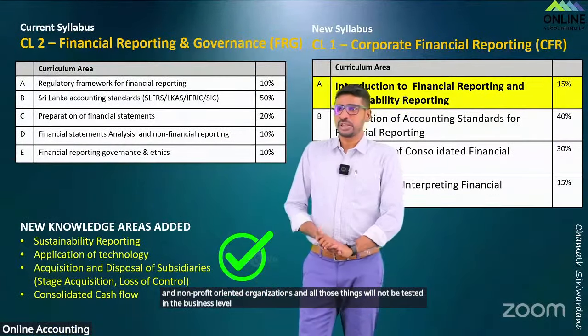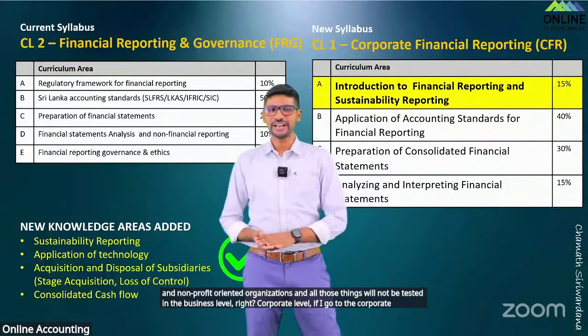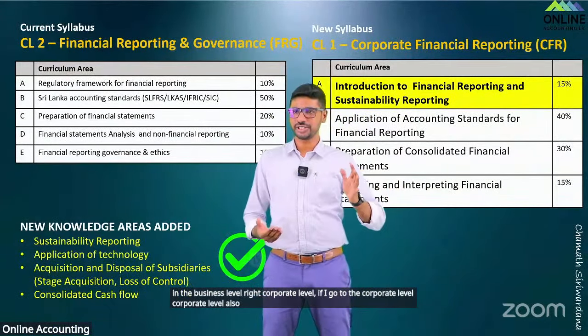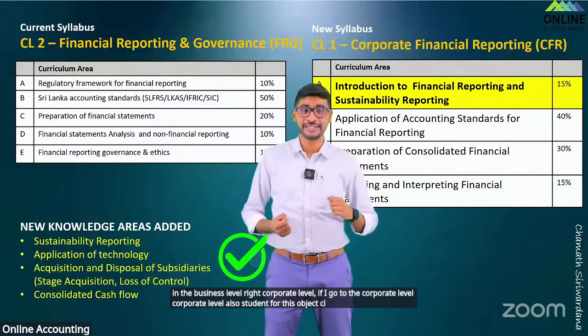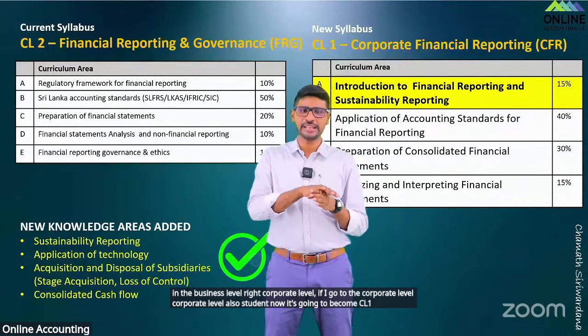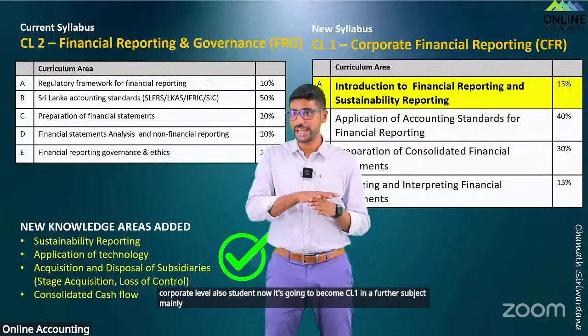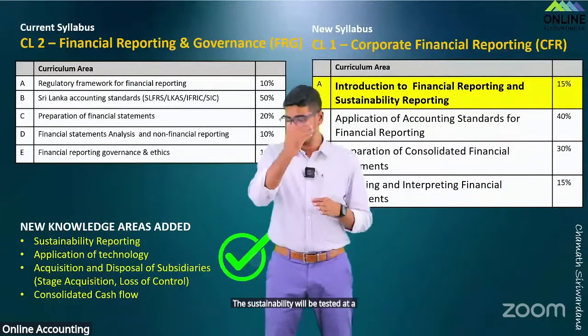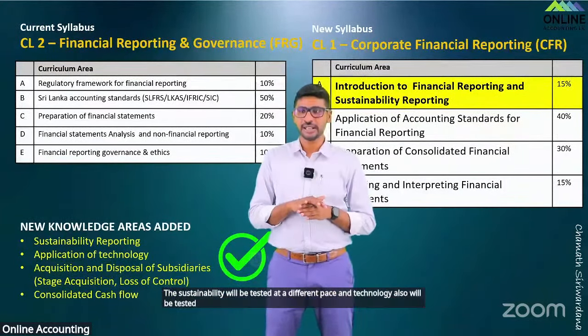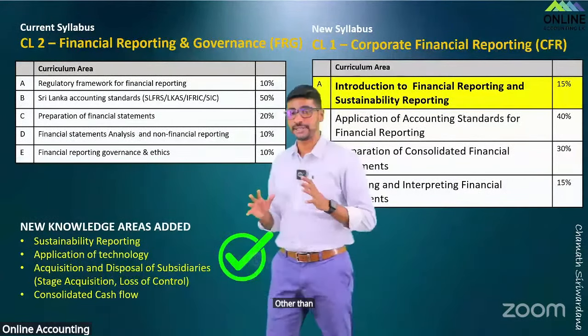At the corporate level, for the FRG subject, CL2, it is now going to become CL1. In the FRG subject, mainly sustainability and technology will be tested at a different pace. Other than that, the biggest change happens in consolidation.